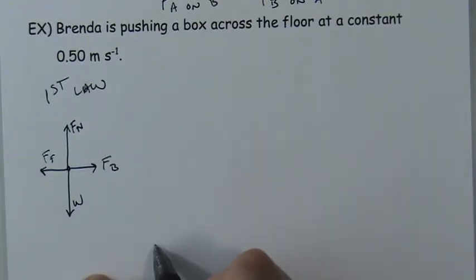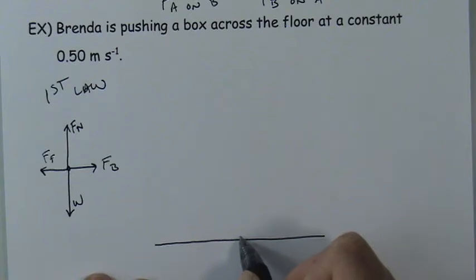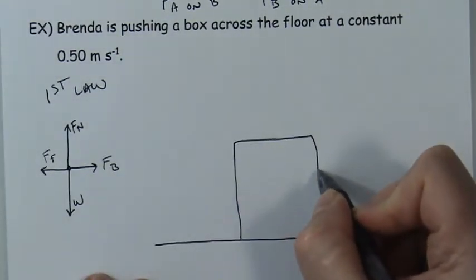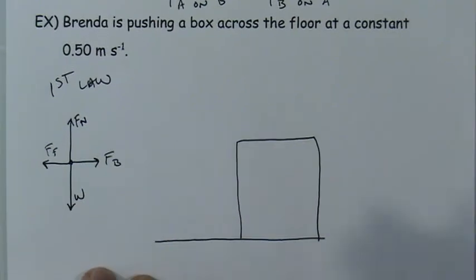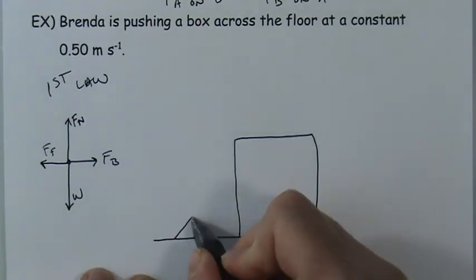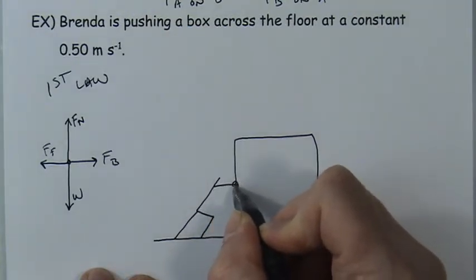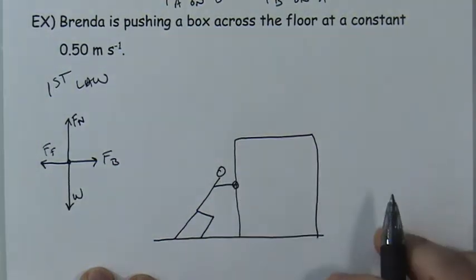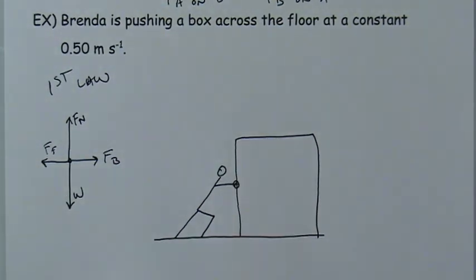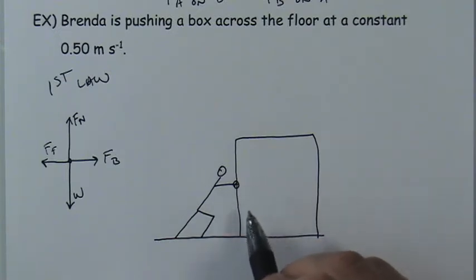So let me draw a very large picture of the floor. We'll say, for example, maybe this is a refrigerator, and we are going to push against this box. Okay, so here we are, pushing against this enormous box. Very difficult to move, but let's say that it is sliding across the floor at 0.5 meters per second. Not a very fast speed, but very important to recognize it is moving at a constant speed.